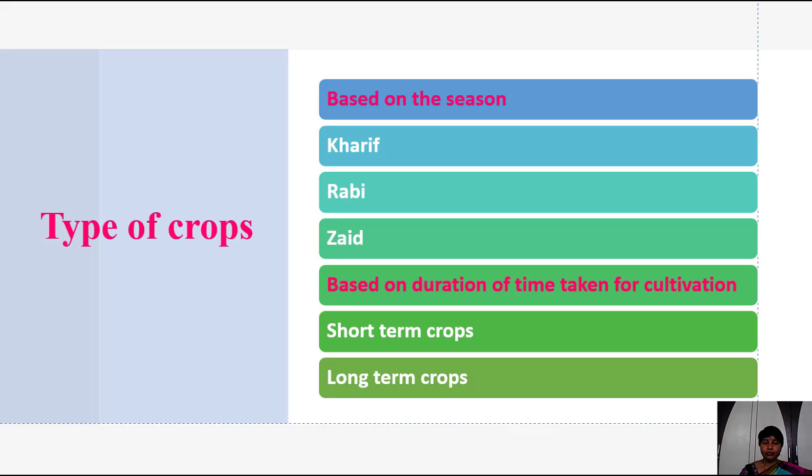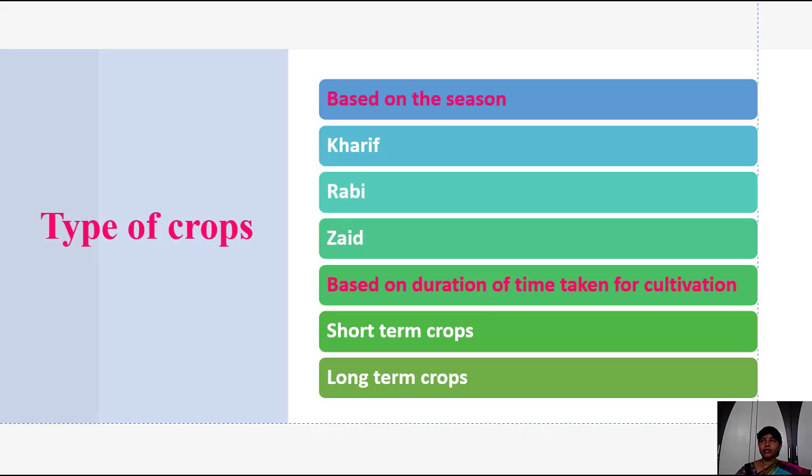Okay children, I want to tell you one thing, that is what is Kharif, what is Rabi, and what is Zayad. There are three main categories of cultivation. First one is Kharif. Kharif means we start the crops at the time of June or July, immediately after the onset of rains. Rabi means we start cultivating crops in the month of November or December. That is a Rabi crop.